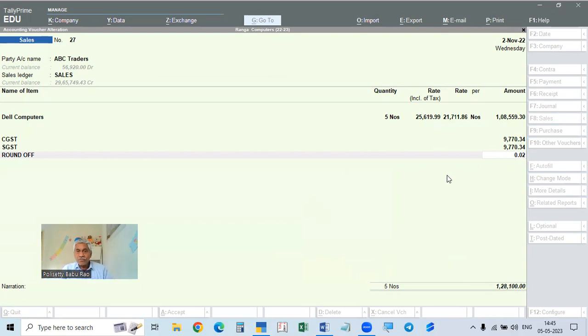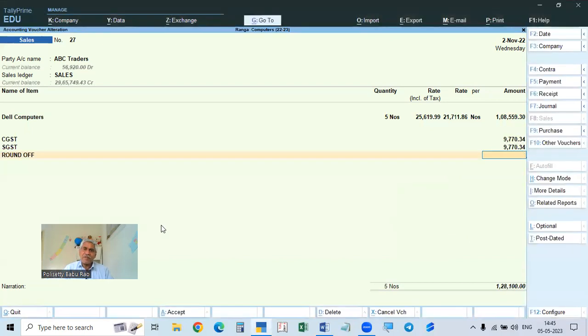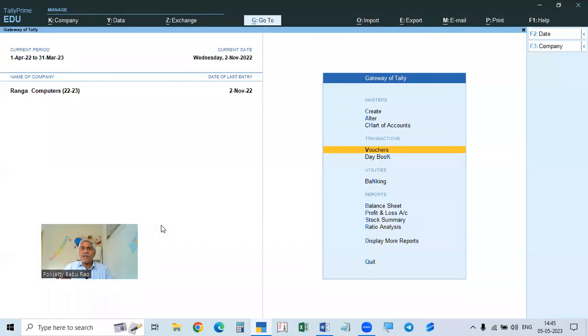So this is how we calculate it. Whatever the amount may be, whatever the quantity, it will automatically calculate the amount. So this is the thing about the price or rate inclusive of tax, how to calculate and how to make the entry. All other invoices will also be automatically converted into that form, but there will be no difference. The invoice number will not change. So this is the topic today.